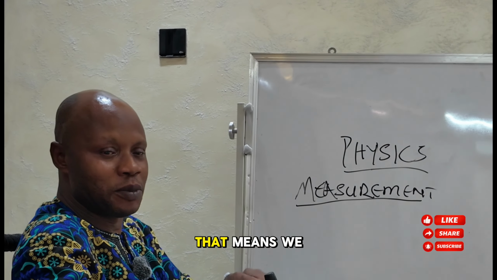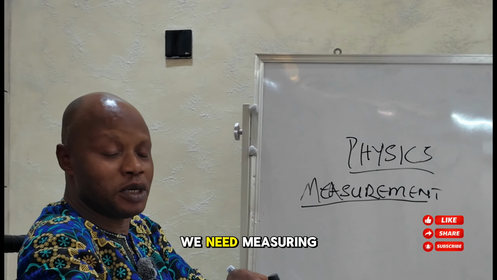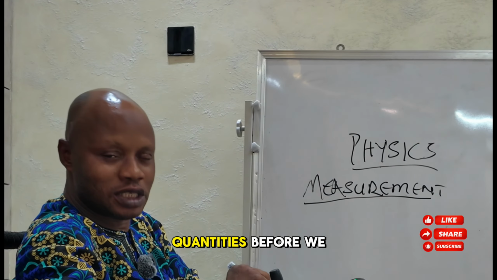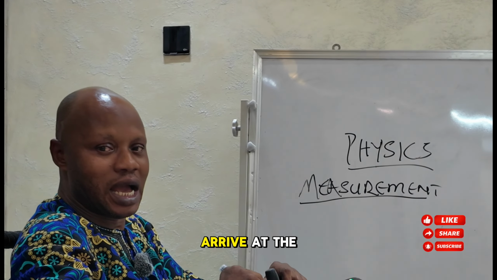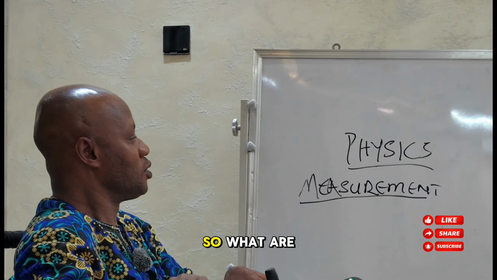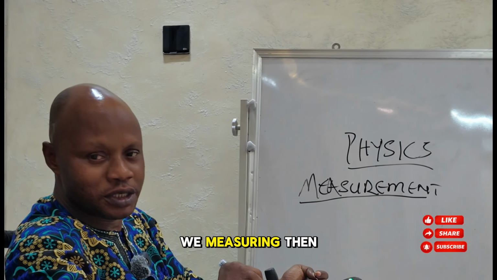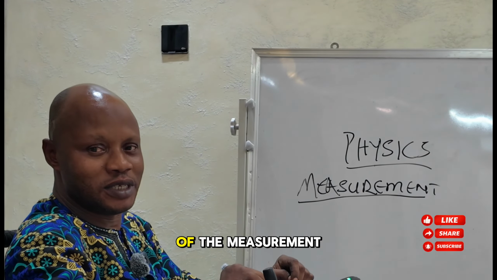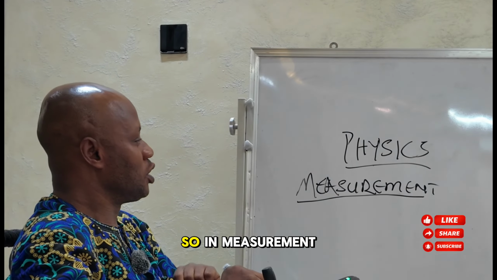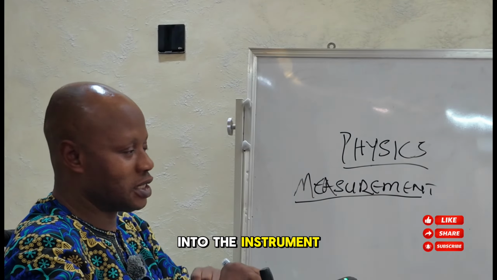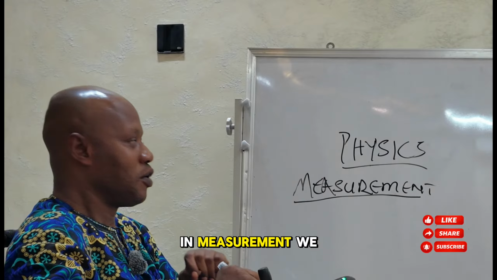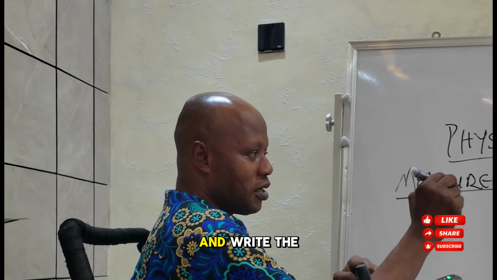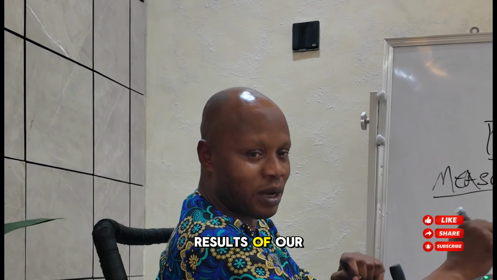From the word measurement, that means we have to measure something. We need measuring instruments. We need to measure the quantities before we arrive at the final answer. So, what are we measuring? Then how do we put the result of the measurement? In measurement, before we go into the instrument, we want to write the result of our measurement.